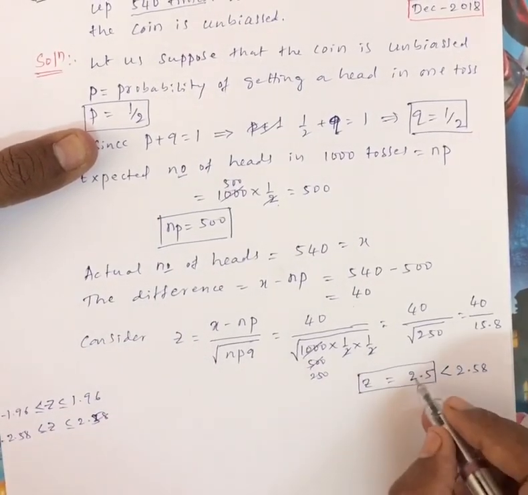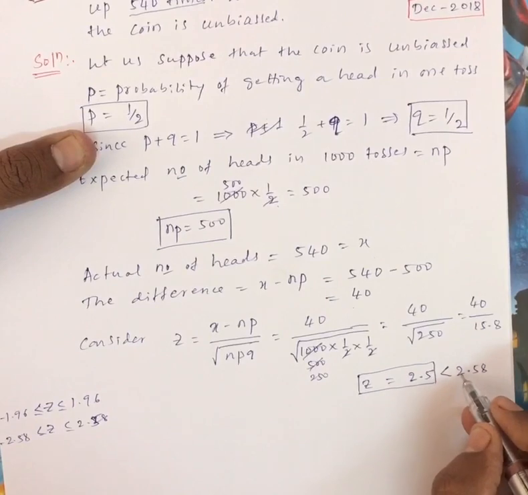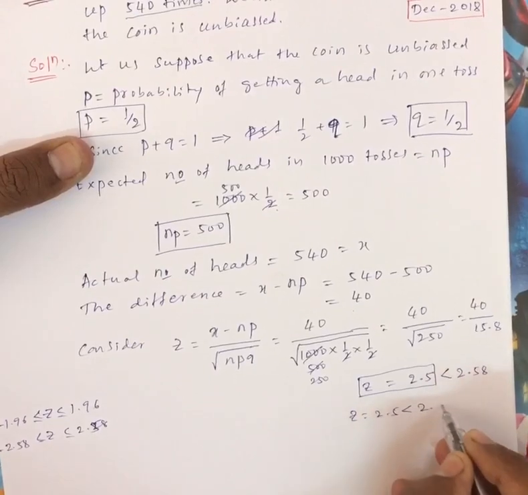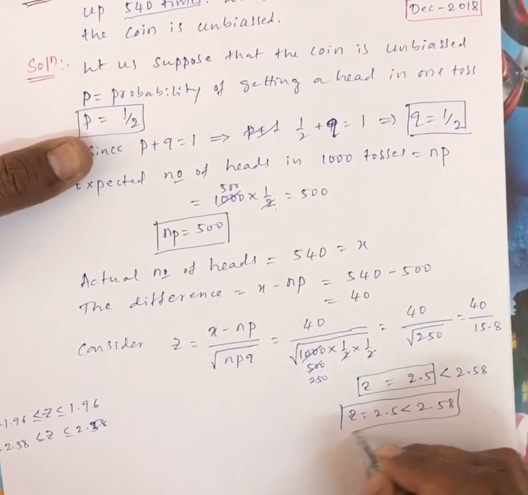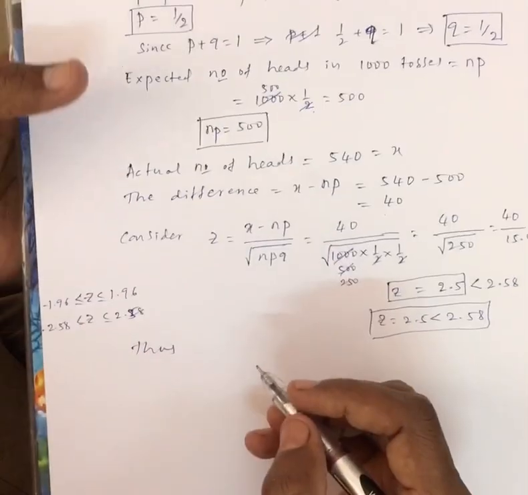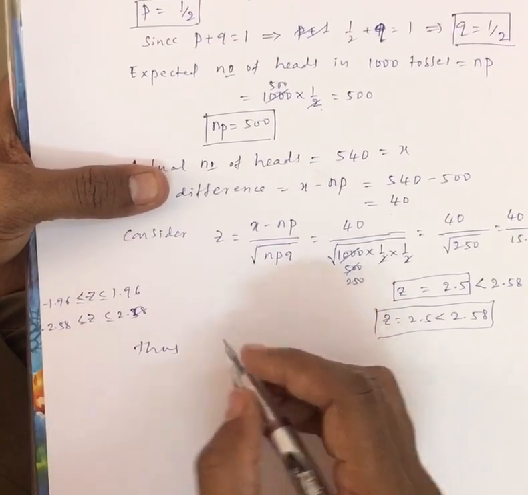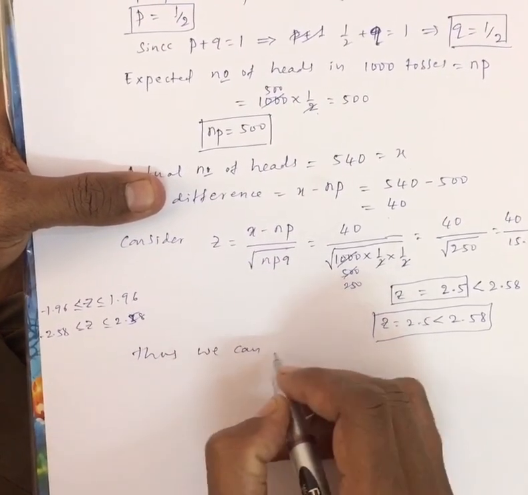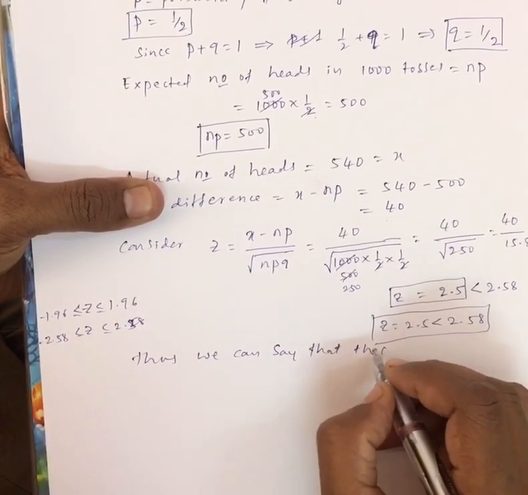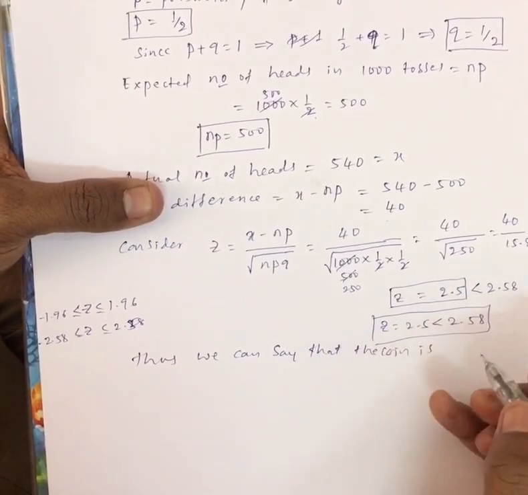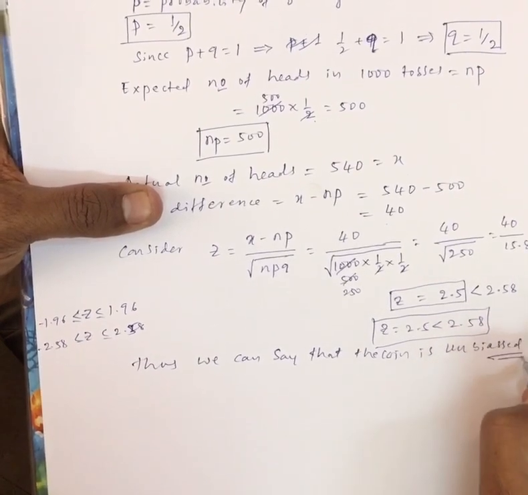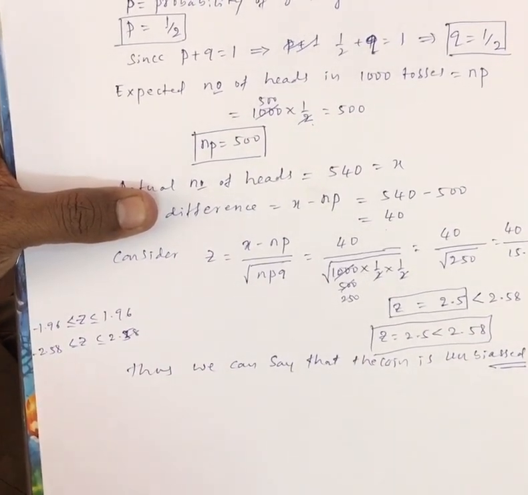Here z is 2.5, which is less than 2.58, not exactly equal to it. Thus we can say that the coin is unbiased. So this is the first example.